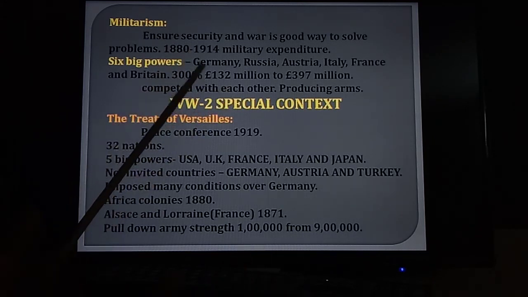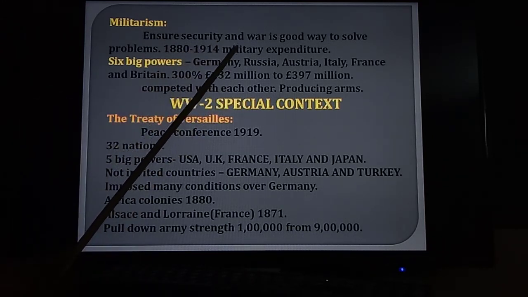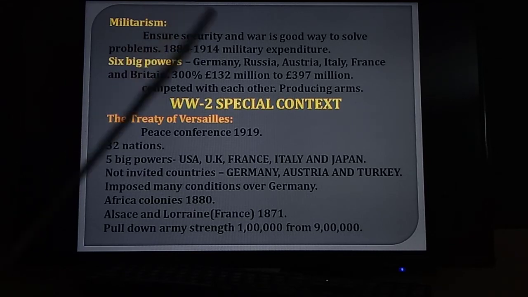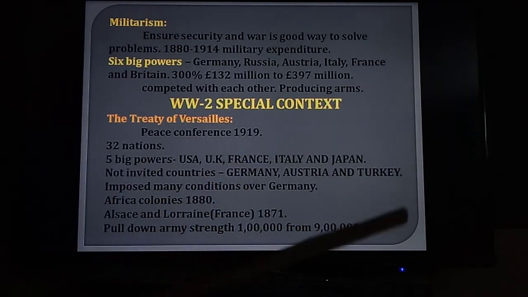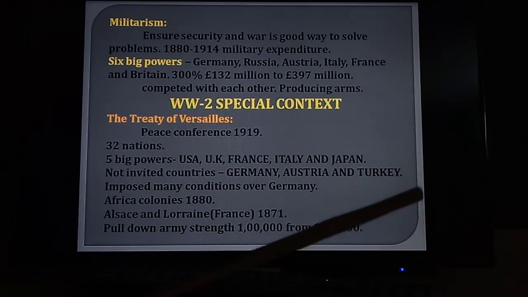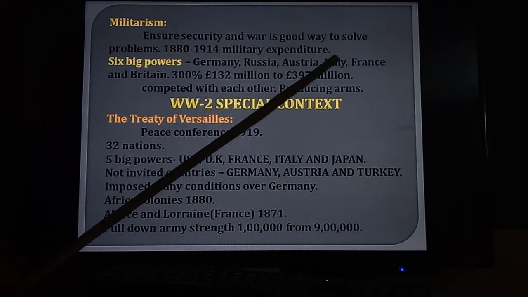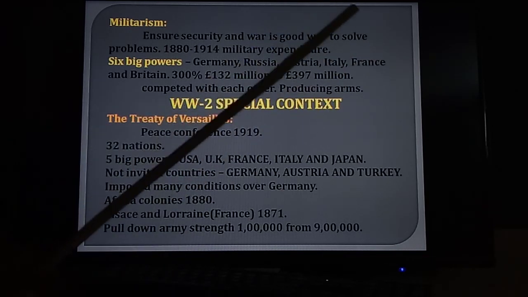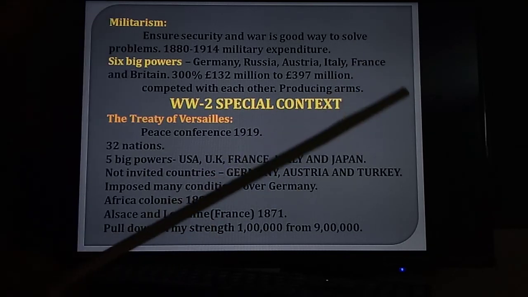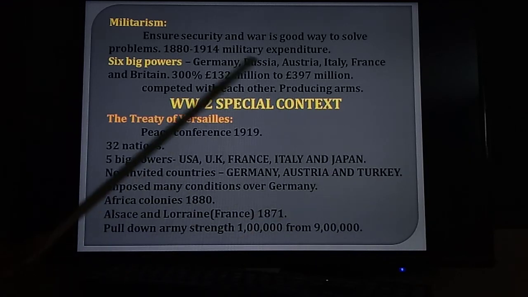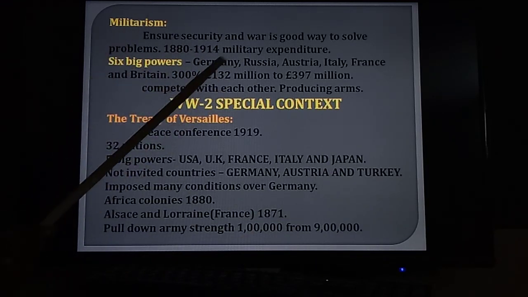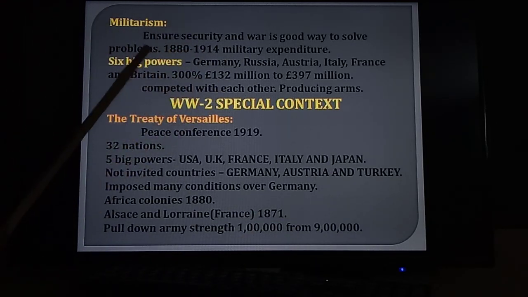When they produced these armaments, they had the confidence to conquer any country in the world. In this way, they had to mobilize. They mobilized all the people of their countries with the powerful lectures of their leaders, which we observed in this. So these are the long-term causes.